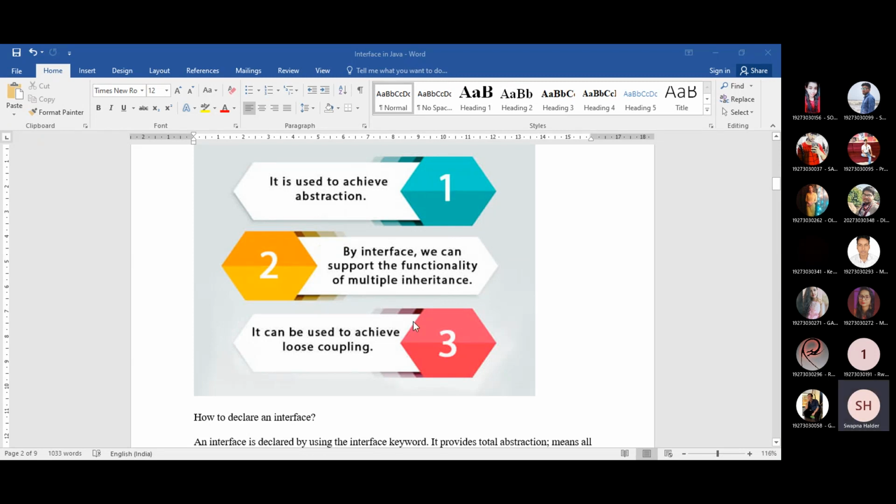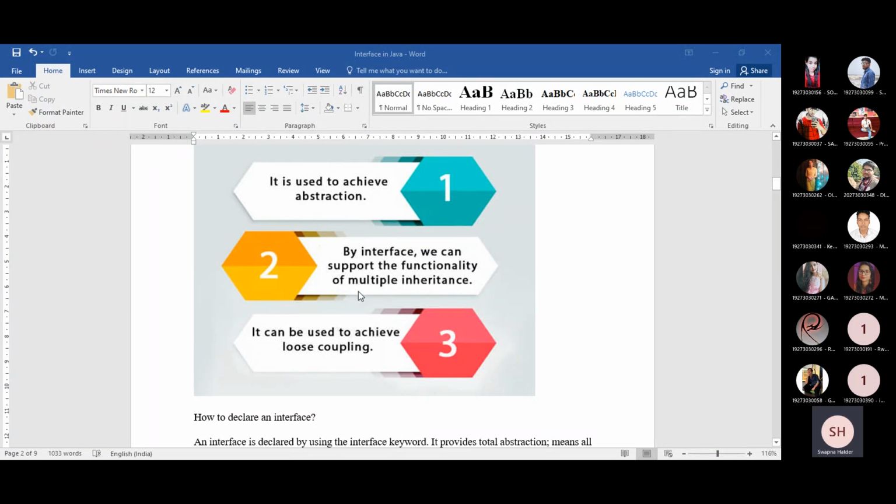Now the second point, this is the most vital point and a popular topic for the Java programming language, the concept of multiple inheritance. We all know that the concept of multiple inheritance cannot be directly implemented in Java. Okay, we already know the reason behind it, that multiple inheritance means there are two superclasses and one subclass. One subclass wants to achieve or reuse the code of the two parent classes. If this is the scenario, then we can say this is the case for multiple inheritance.